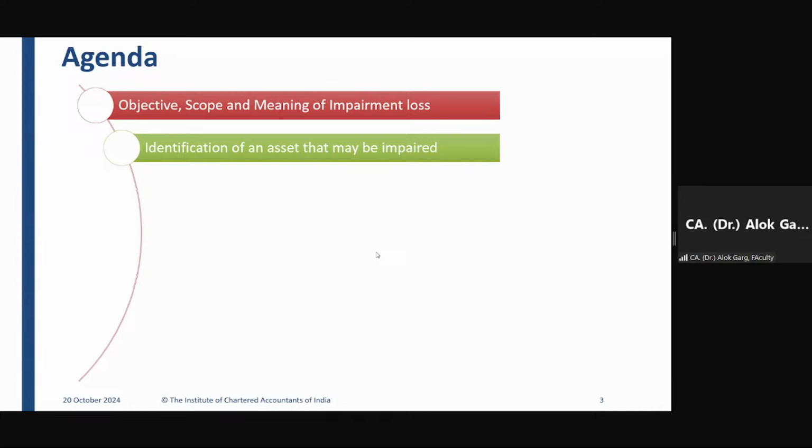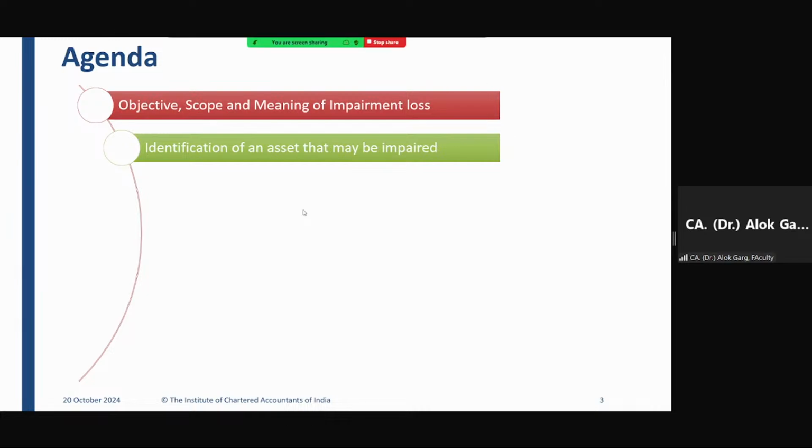In all these standards, we have covered that whenever you compute carrying value, there is an element of accumulated impairment loss also, right? Means whenever you have to compute the carrying value of an asset, you have to see whether there is an element of impairment or not. Okay, you have to see that.